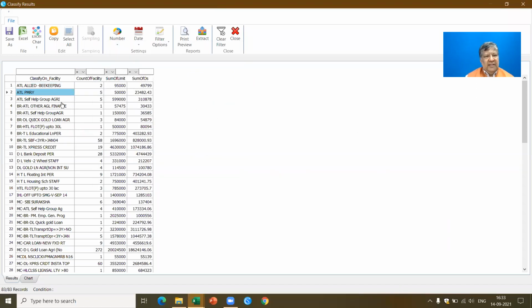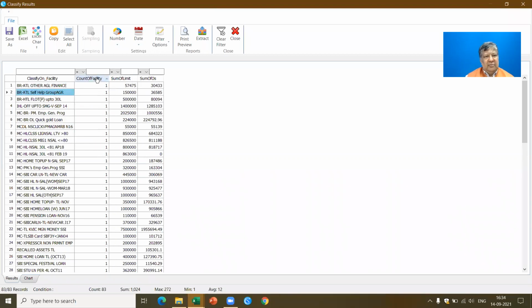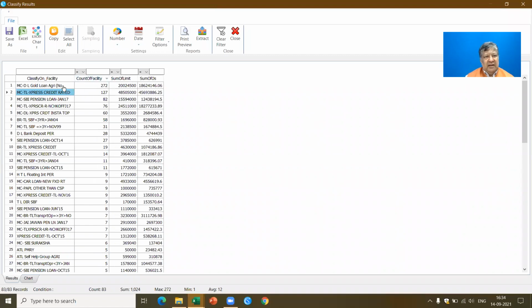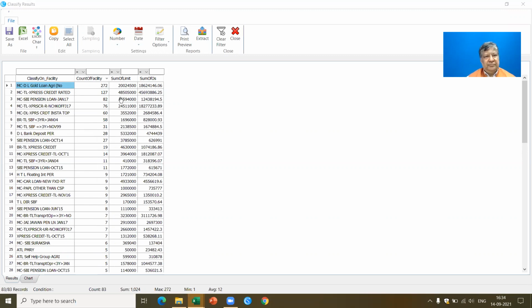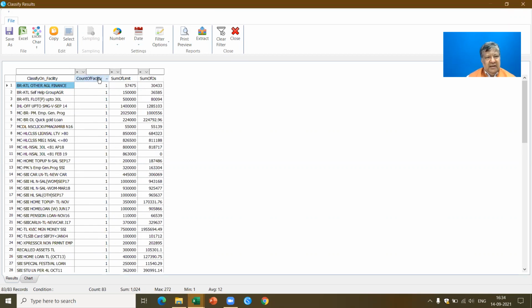Not only that, I can also do dynamic analysis. I want to know based on the count who has got the maximum number of loans and who has got the minimum. Now you see gold loan agriculture is the one which has been given the maximum, 272 times within the year, and you also get the quantum of the loans, the limit, and the amount which has been sanctioned. Now, if I want to know, let's say, based on the limit, here I get to know these loans have been granted only once during the year.